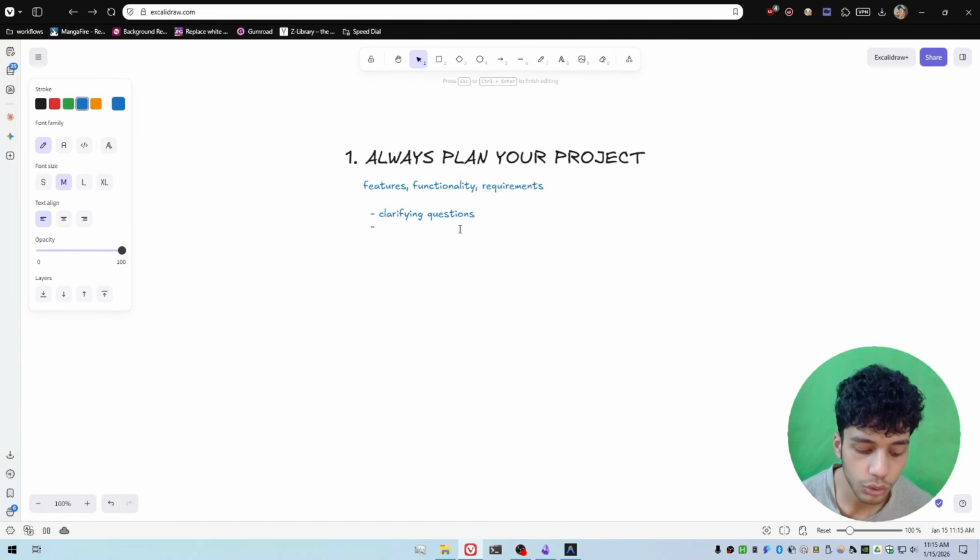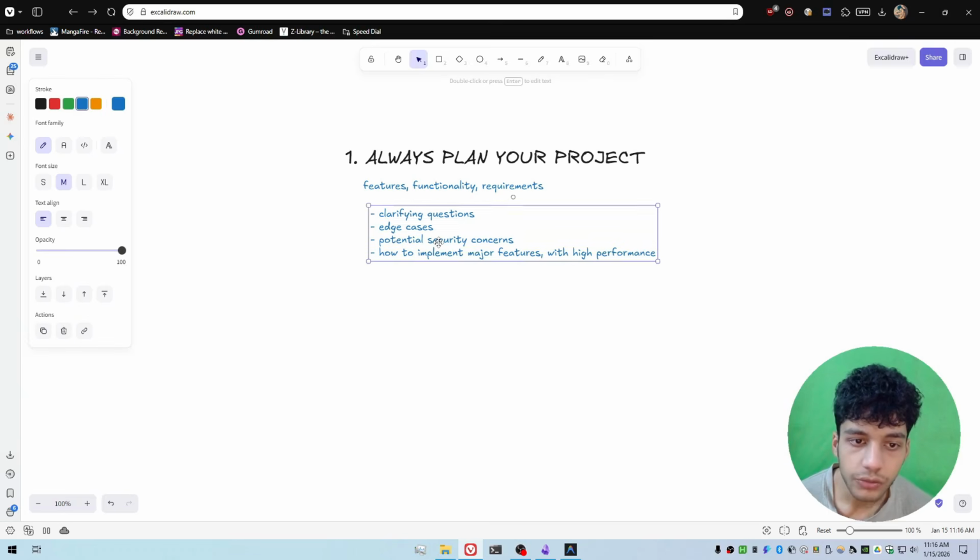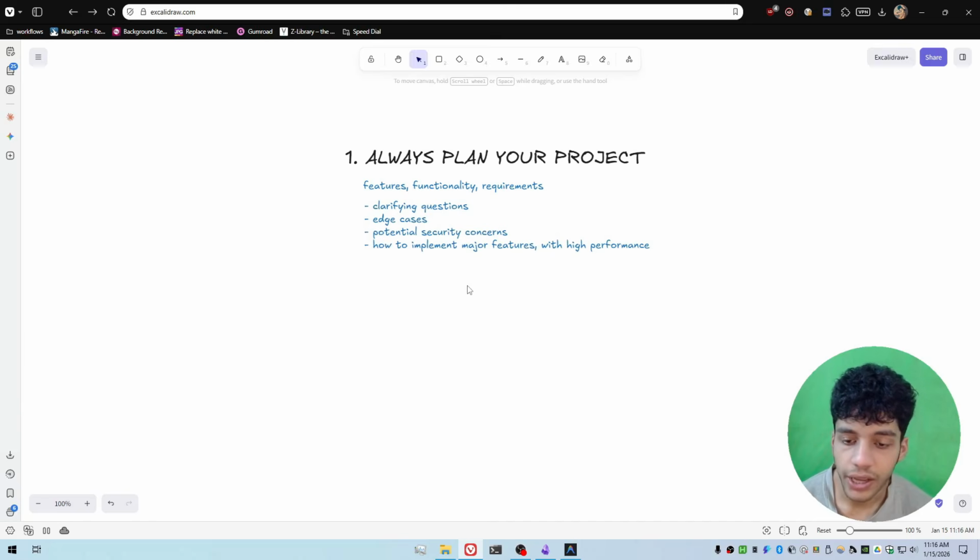Also, ask it to come up with edge cases that you have not thought of, but you need to consider, potential security concerns that may arise, and how to implement the major features in your app with high performance, ideally, because you don't want a slow application. You want something that performs fast, right? And once you've gone back and forth with the AI, answering its questions and asking it to come up with new questions and so on and so forth, you're going to finally ask the AI to generate some sort of a summary of this entire discussion, and then that summary will be your technical product requirements or plan or whatever you want to call it.